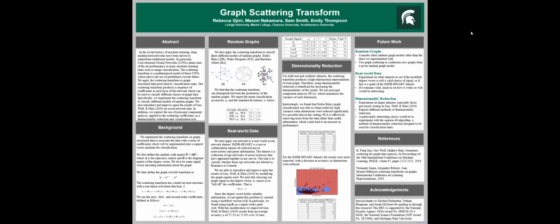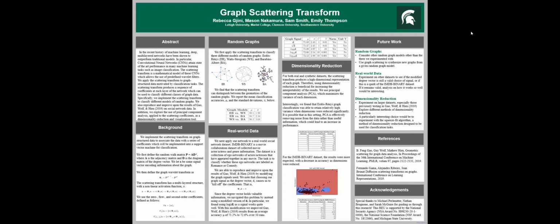In recent history, convolutional neural networks, also known as CNNs, have proven to attain state-of-the-art performance in many machine learning tasks. We worked with the scattering transform, which is the mathematical model of these CNNs, allowing us to use predefined wavelet filters. We apply the scattering transform to graph structured data, producing a sequence of coefficients for each graph. We then use these sequences of coefficients to classify new graphs by implementing a support vector machine for classification.